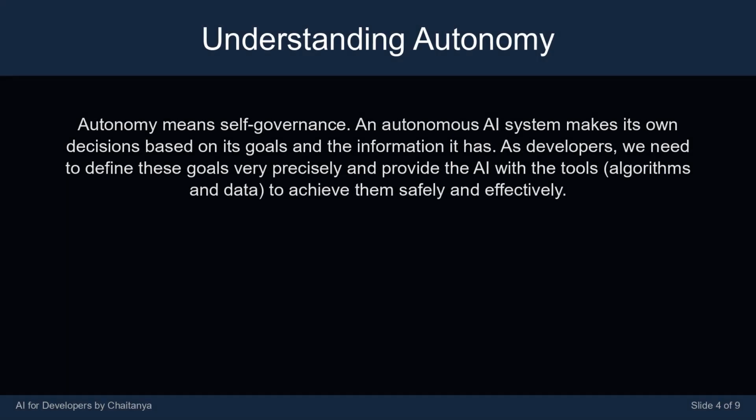Autonomy means self-governance. An autonomous AI system makes its own decisions based on its goals and the information it has. As developers, we need to define these goals very precisely and provide the AI with the tools, algorithms and data to achieve them safely and effectively.